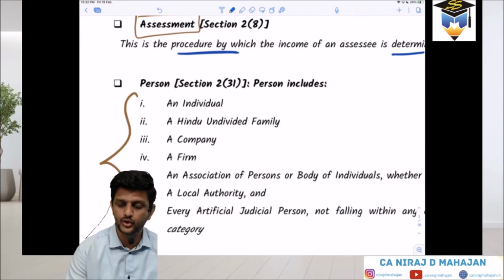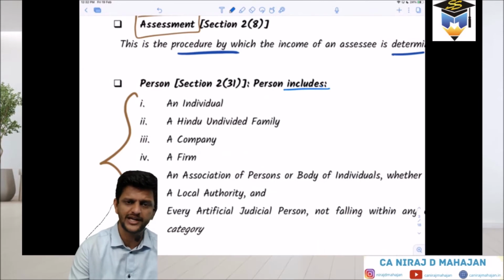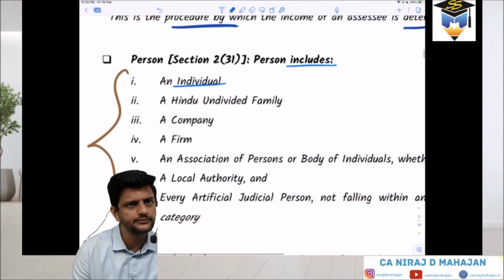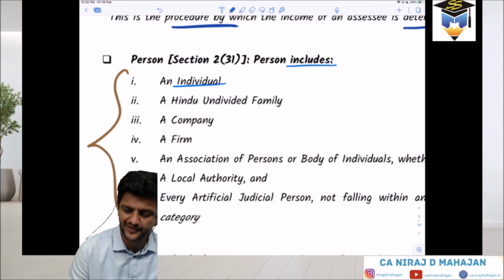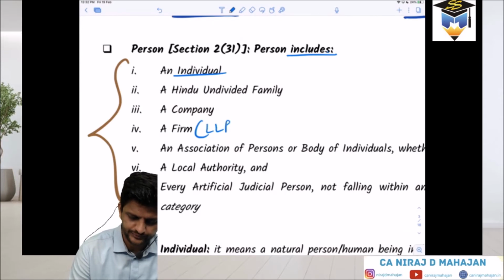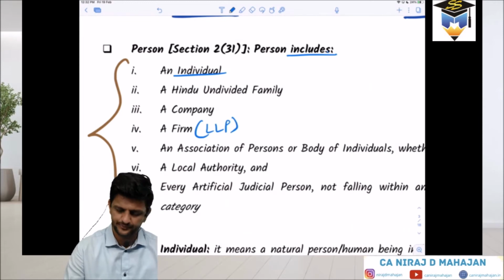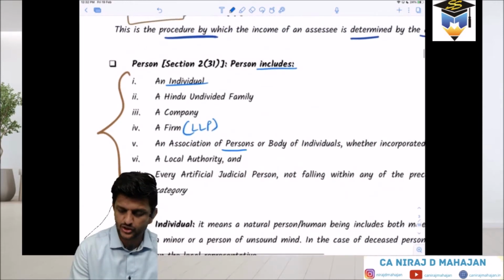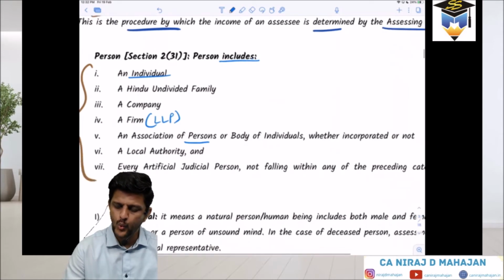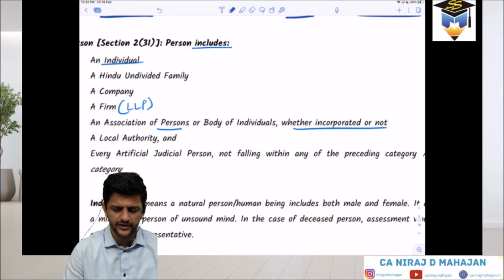So person includes these, all your types of taxpayers for income tax purposes: an individual, an HUF, Hindu undivided family, a company, a firm. Firm also includes LLP. Keep that in mind: for income tax purposes, firm and LLP are the same. Association of persons or body of individuals, whether incorporated or not. Incorporated or not means whether registered or not under any particular law. But if they are coming together, it is an association or body of individuals.